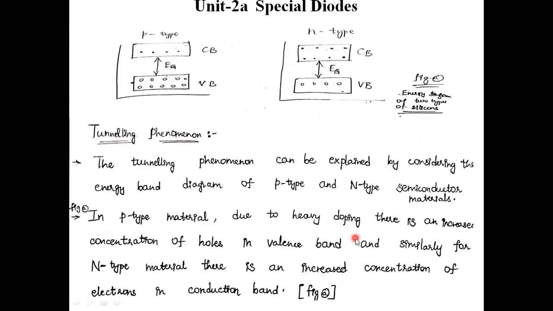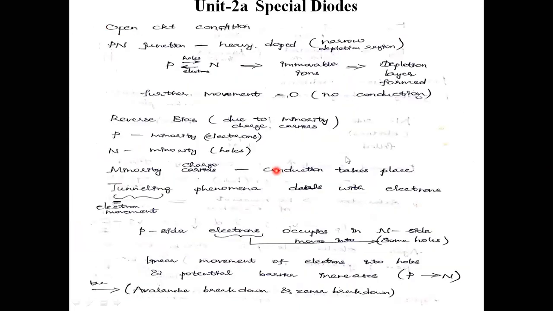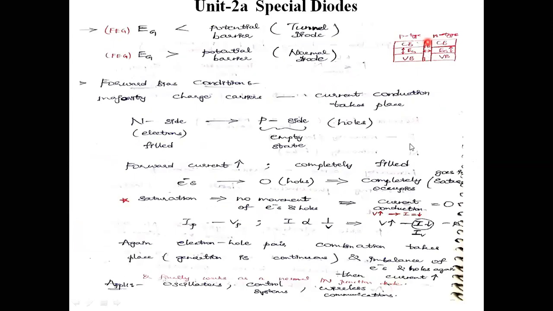What is the tunneling phenomena? From the energy band diagram, it is the first case. Energy diagram of two types of silicon material, that is p-type material and n-type material. Assume that in between there is some gap, that is the forbidden energy gap between p-type material and n-type material. This is the voltage potential barrier. This is the p-type material and n-type material, with conduction band, valence band, conduction band, valence band, like that.